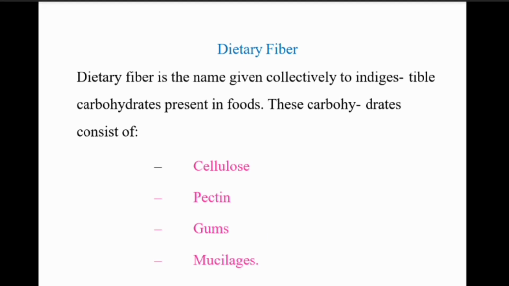And coming to dietary fiber. Dietary fiber is the name given collectively to indigestible carbohydrates present in food. These carbohydrates consist of cellulose, pectin, gums, and mucilages. Okay.